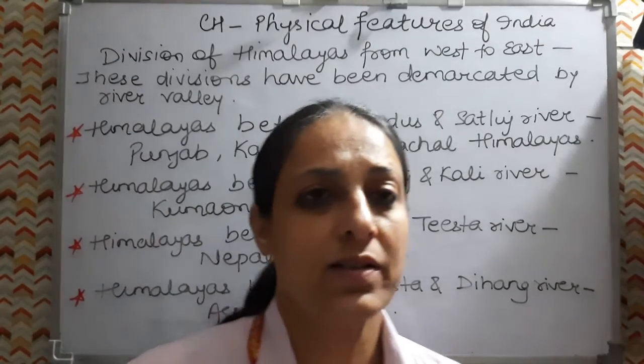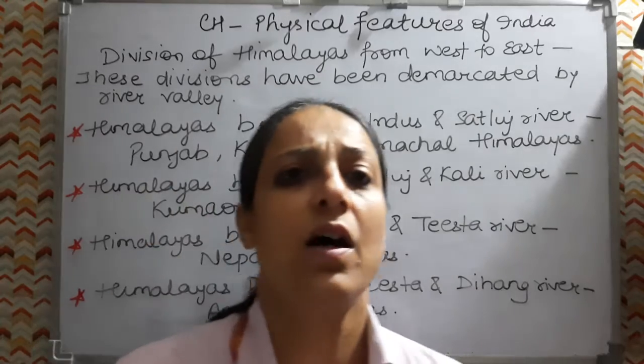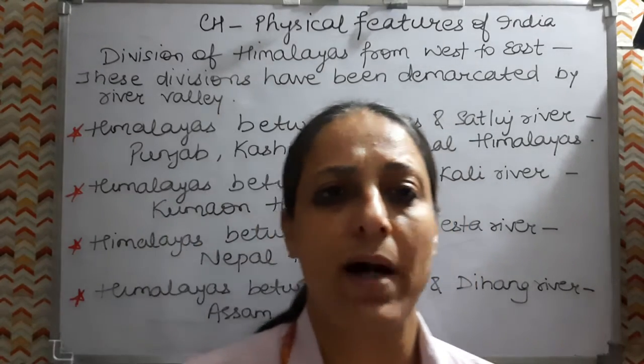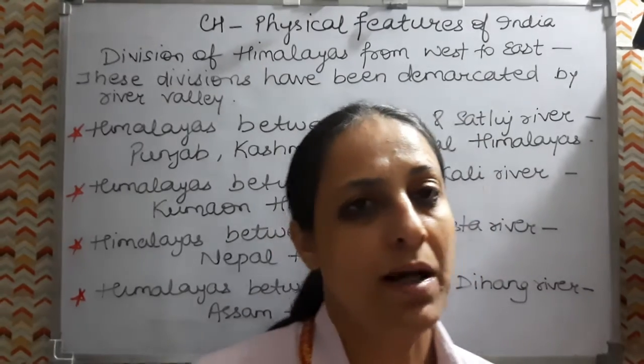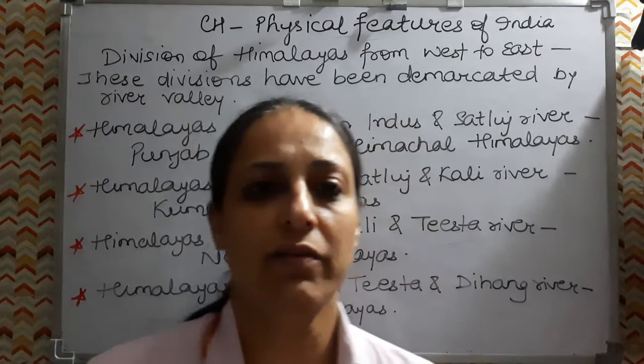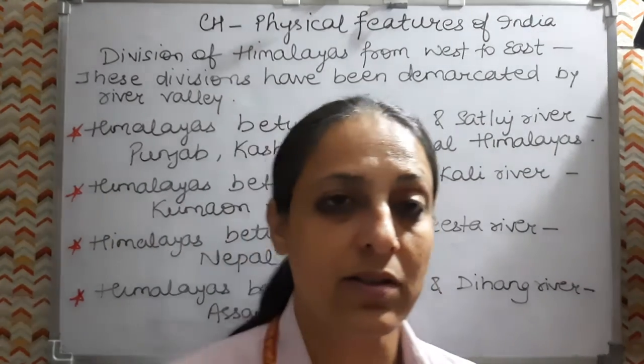So students, we were discussing the physical features of India, grade 9th. Until now we have discussed the first physiographic division, that is Himalayas, and in that we have discussed the three parallel ranges: Himadri, Himachal, and then the outer one, the Shivalik. Then we discussed another sub-Himalayan system, the Purvanchals, that is the eastern Himalayas.